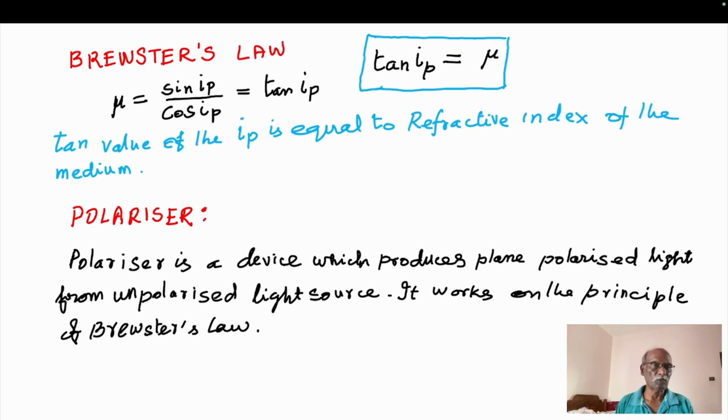This gives mu equal to sin IP by cos IP, which is equal to tan IP, and this relationship is called Brewster's law. Using this Brewster's law, devices called polarizers are made. These polarizers are used in day-to-day life in many places. That's all about Brewster's law.